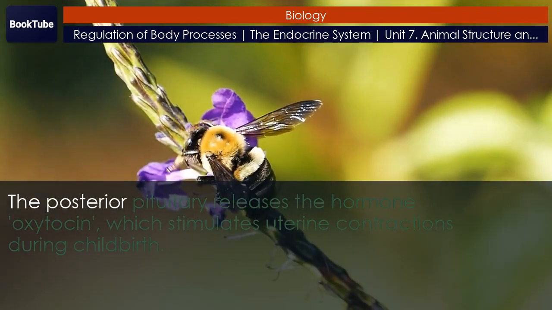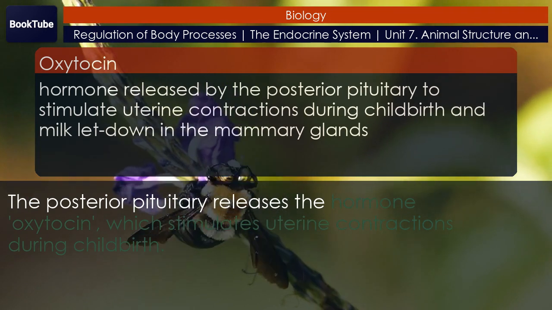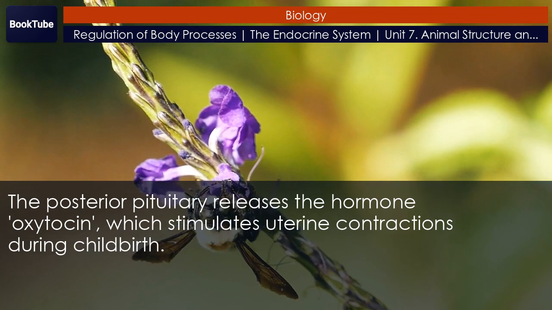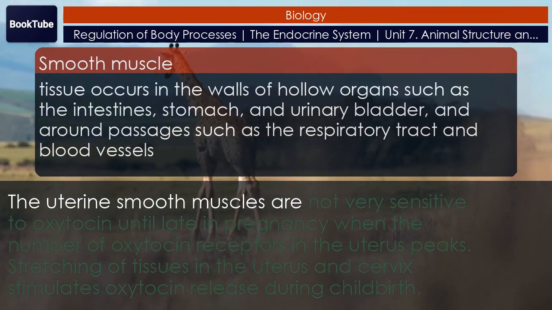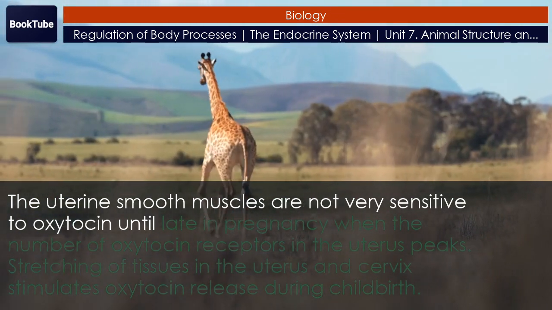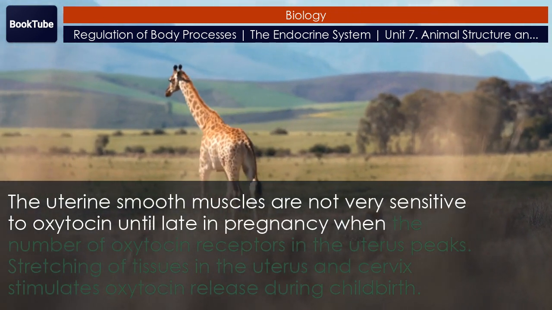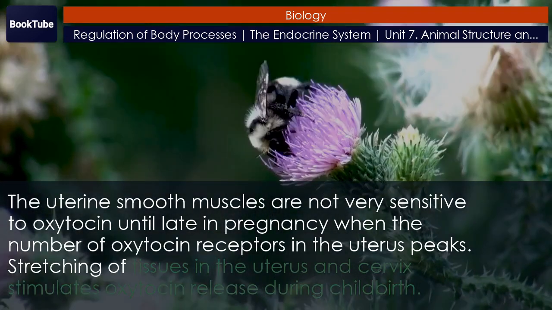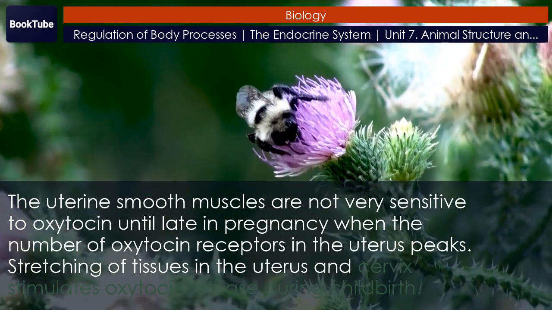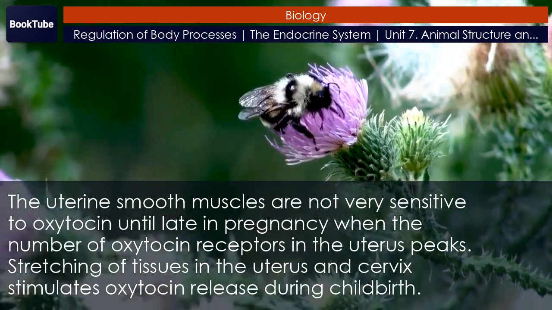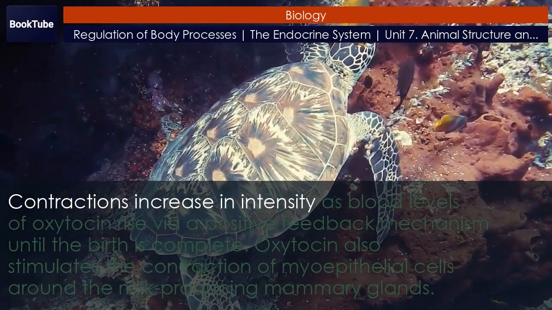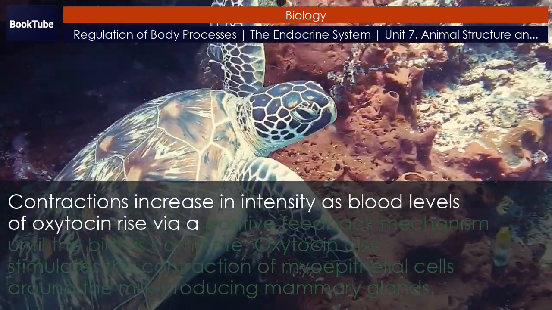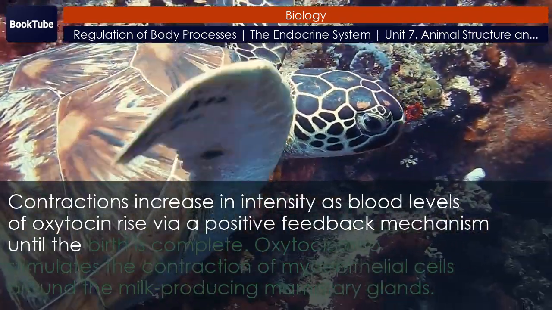The posterior pituitary releases the hormone oxytocin, which stimulates uterine contractions during childbirth. The uterine smooth muscles are not very sensitive to oxytocin until late in pregnancy when the number of oxytocin receptors in the uterus peaks. Stretching of tissues in the uterus and cervix stimulates oxytocin release during childbirth. Contractions increase in intensity as blood levels of oxytocin rise via a positive feedback mechanism until the birth is complete.